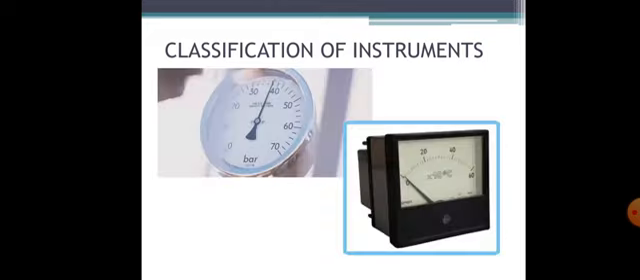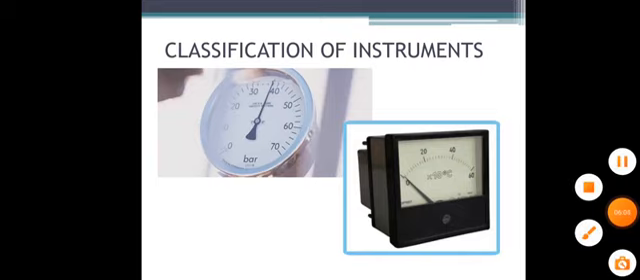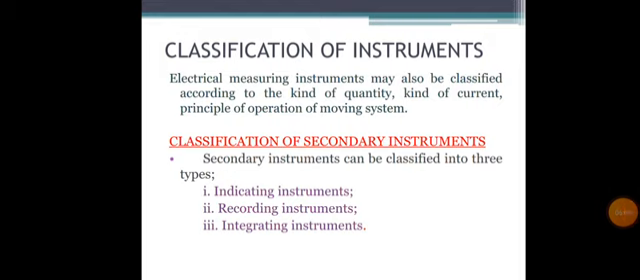So see, these are some of the examples of your instruments. And further, the secondary instruments are classified into three categories. They are indicating instruments, recording instruments, and integrating instruments. So we'll discuss these one by one.